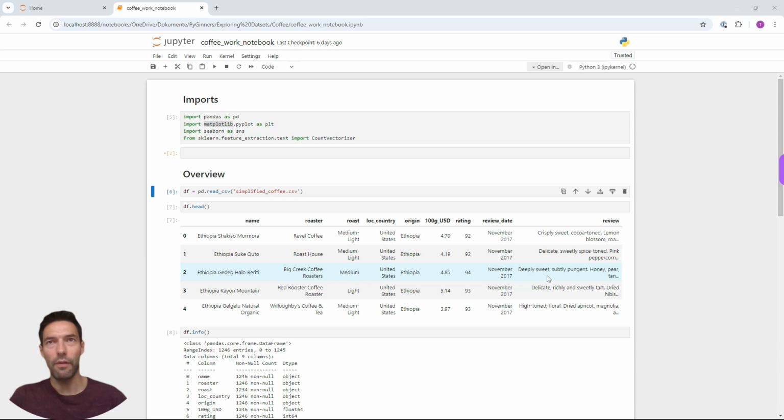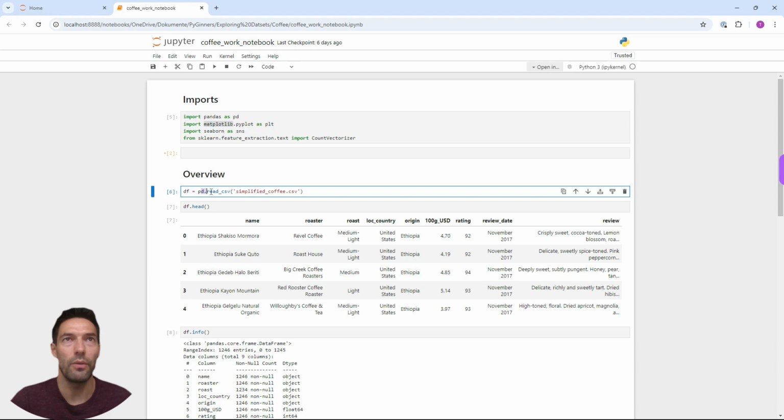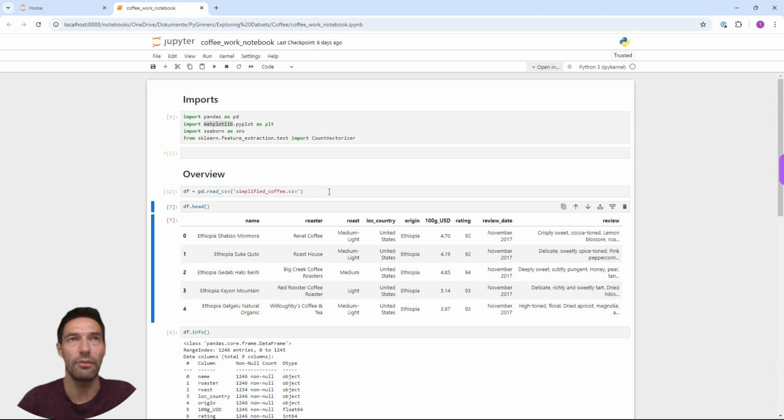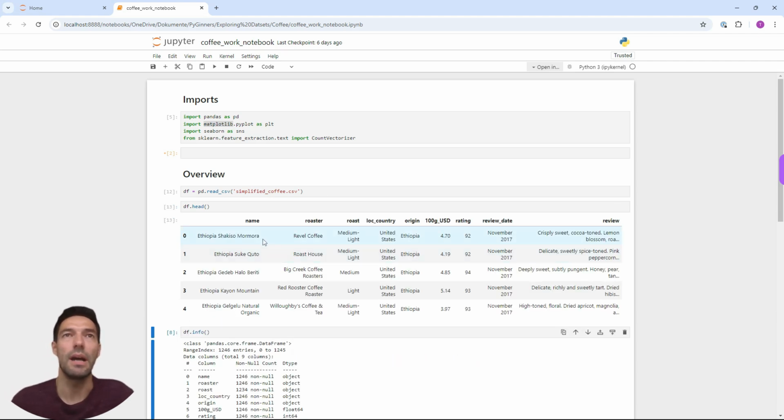Alright, before tackling our 5 questions about the coffee data, let's import the libraries needed for our analysis. Libraries are like toolboxes that come with pre-built functions. Alright, first step is to load in our data. I'll type in df equals pandas.read_csv, and the name of our file is simplified_coffee.csv. And if we run this and the next cell, df.head, we'll see our first 5 rows of the data.